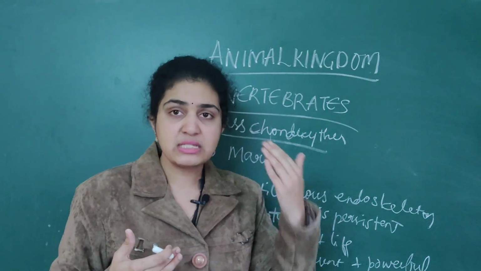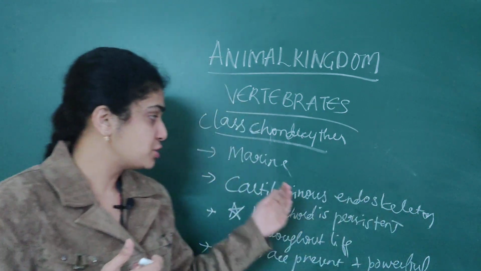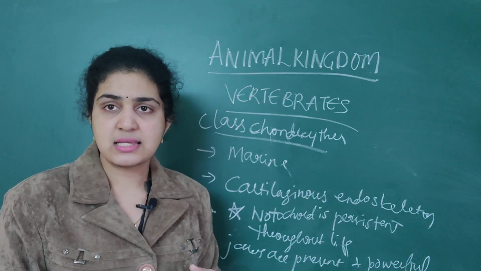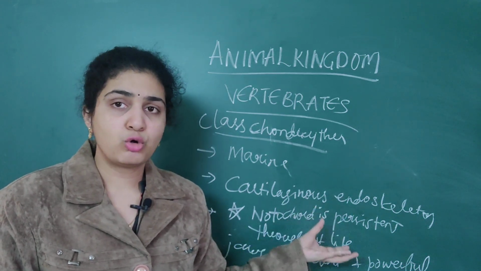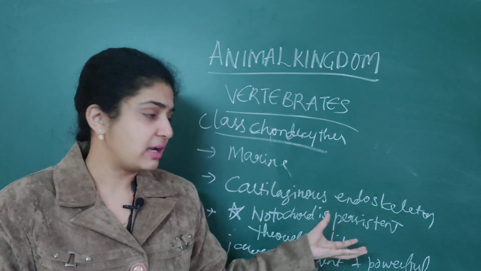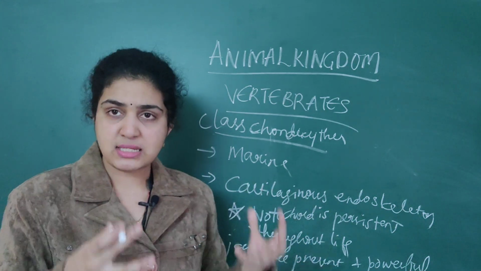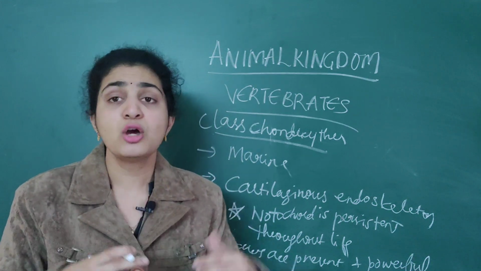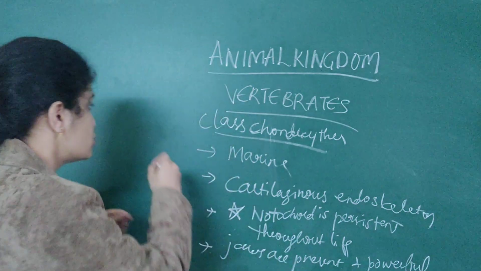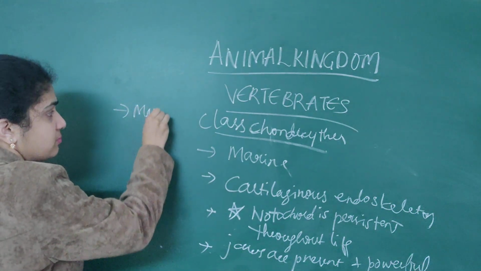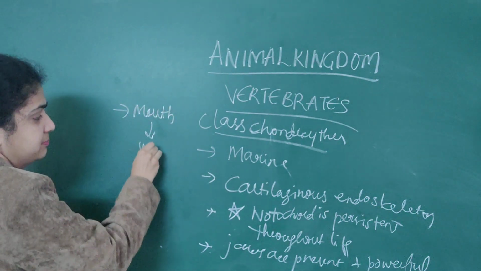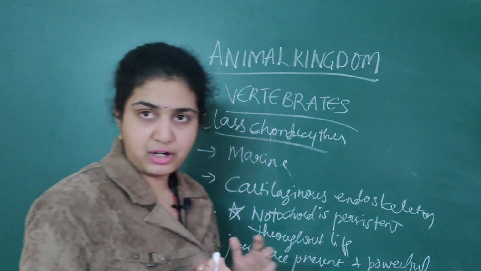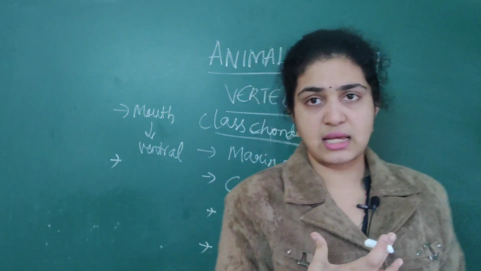You should go in a sequence to remember this. First, you should go like where they are present. Then which endoskeleton is associated with them. Then whether notochord is present or no, that you should see. Then jaws. Then when you come to mouth, jaws are present. If jaws are present, obviously mouth is present. So mouth is usually ventral. It is situated on the ventral side.